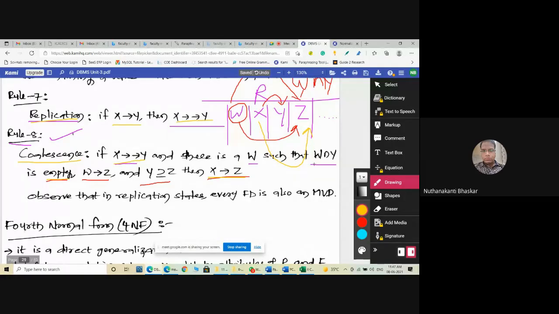The first condition is W intersection Y must be empty, means there is no same attribute in W and Y, and you must have defined W determines Z and Y is a subset of Z. Only then can we define X determines Z. This is the coalescence rule for the multi-valued functional dependency. Now clear?